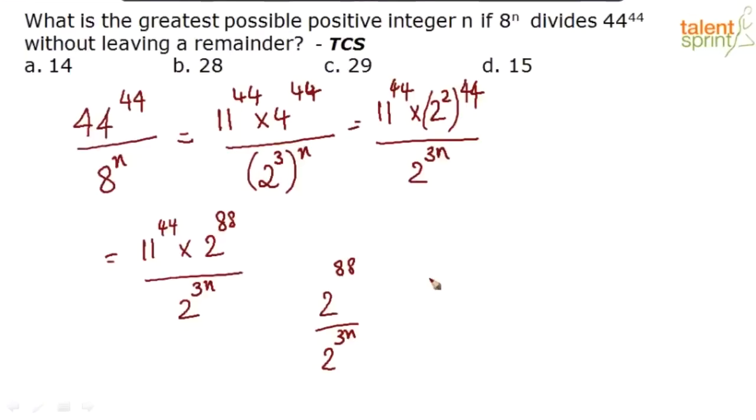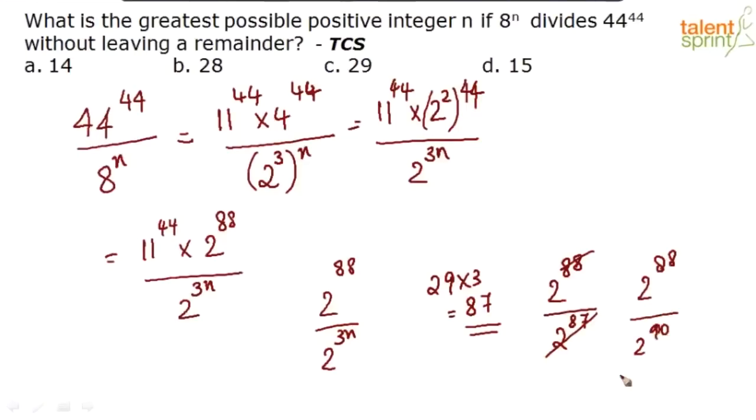Now what is 29 into 3? 87. So when I do 2 to the power 88 divided by 2 to the power 3n, if I put n equal to 29, what happens? 2 to the power 88 divided by 2 to the power 87. The answer will be 2. Basically there is no remainder. Now let me put a value for n that is greater than 29. If I put 30, it will become 2 to the power 88 divided by 2 to the power 90. There will be a remainder. So the highest value n can have is 29.